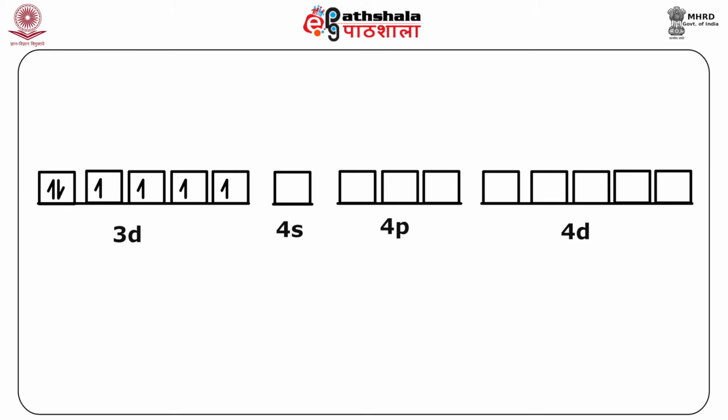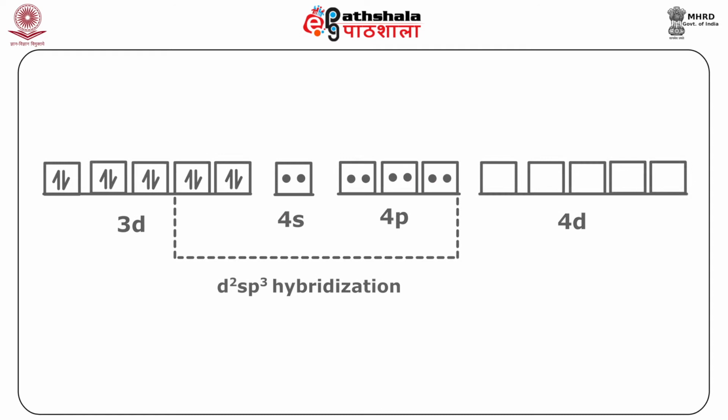So in the complex form, that is in the excited state, the orbital picture would be like this: all the 6 electrons of the 3d orbitals will be filled in the first 3 orbitals of the 3d set, and the rest 2 orbitals would be free.